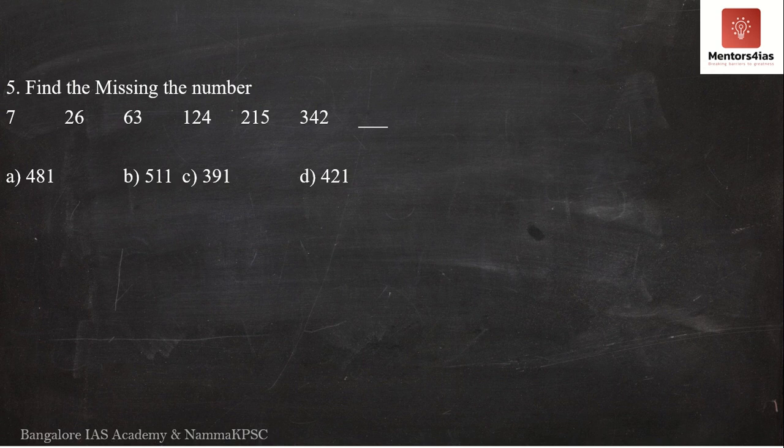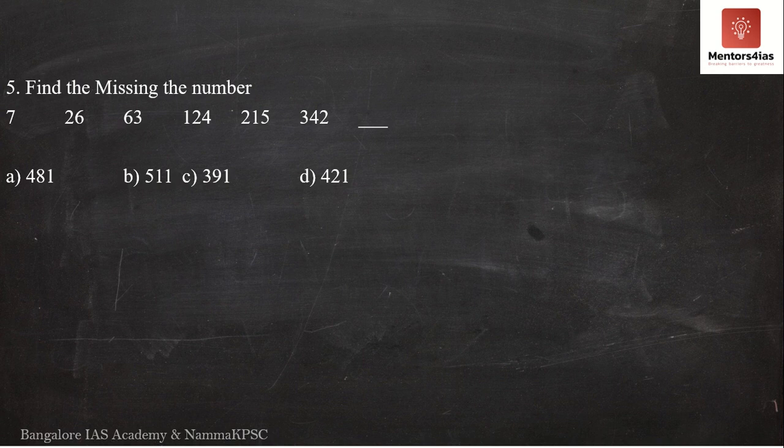Next problem. We move on to the fifth question now. Now the fifth question is also a series, missing number series. The fifth question says we have a series 7, 26, 63, 124, 215, 342. Okay, now this seems to be a bit tricky.